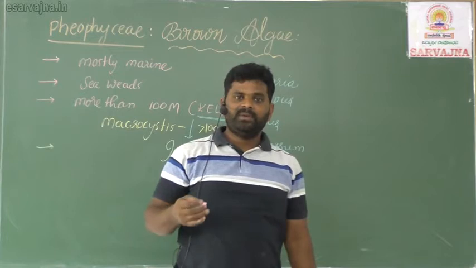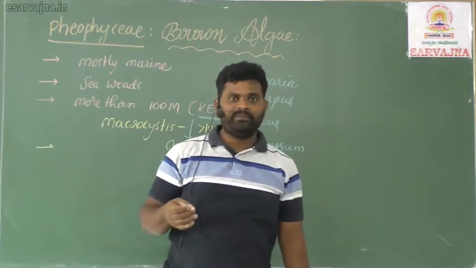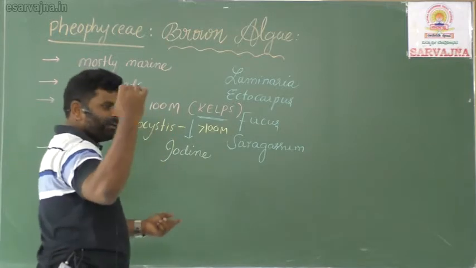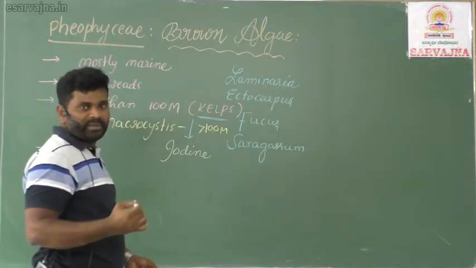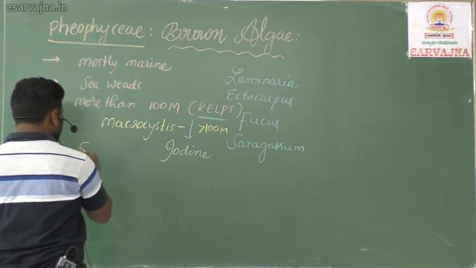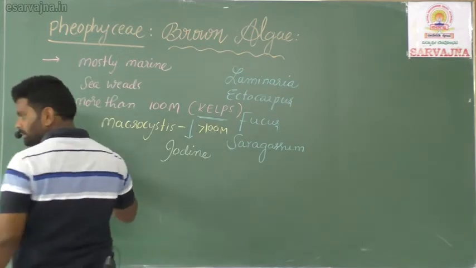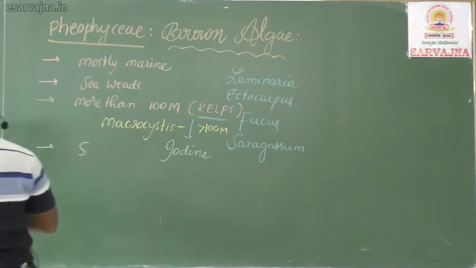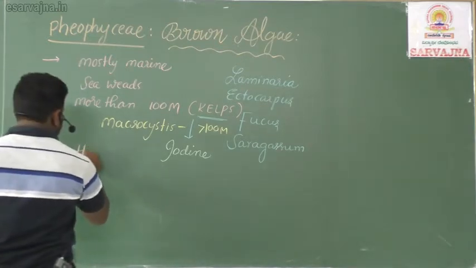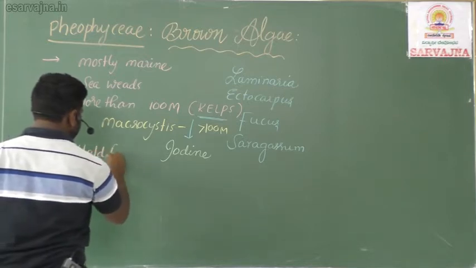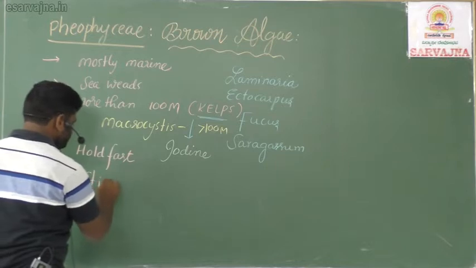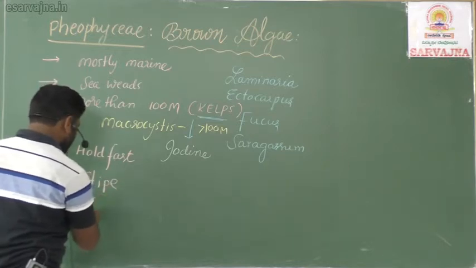There will be no true root, stem, leaf, but as they have more height, they need to get some support from the substratum, like hold fast, stipe and frond.